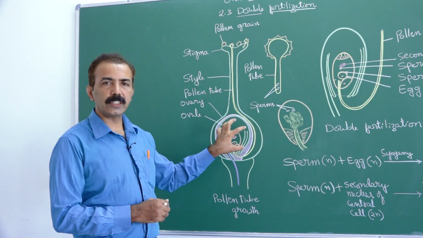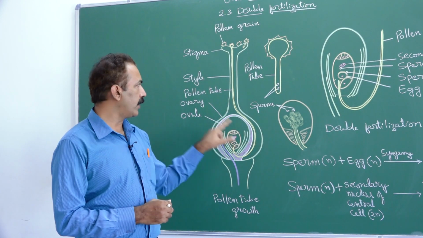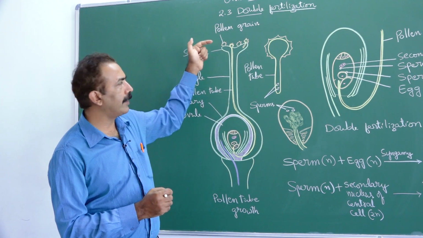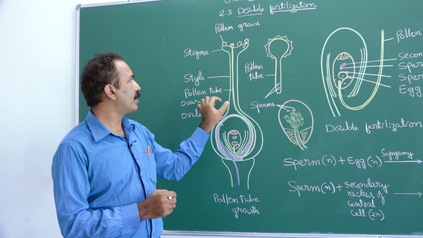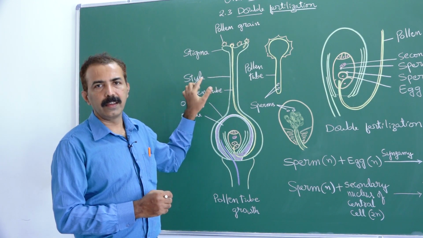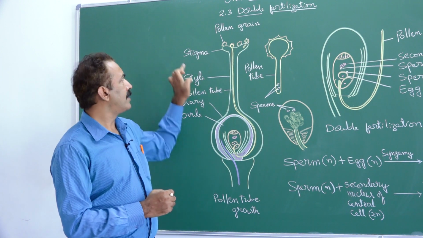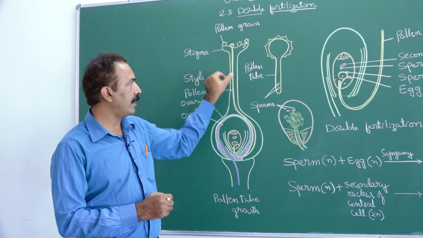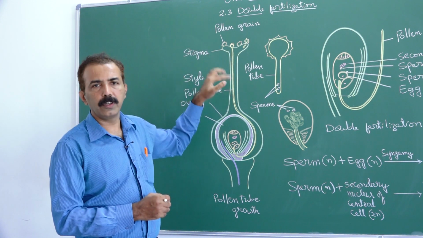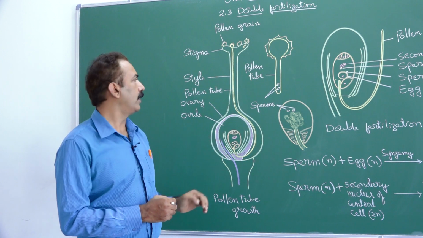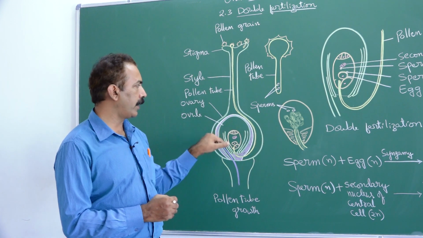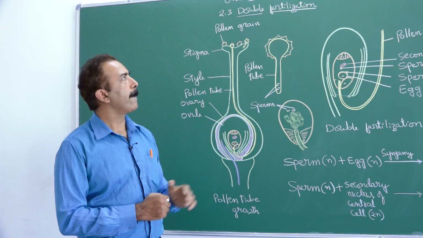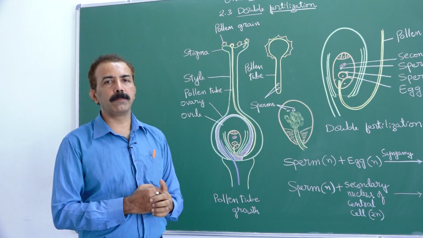Ovule is the future seed. Ovary is the future fruit. Ovary is connected to stigma through a stalk called style. We also know the functions. Stigma receives pollen grains. Style conducts the pollen tube from the stigma to the ovary, and the ovary after fertilization develops into fruit, ovule develops into seed. I told you about the importance of stigma.